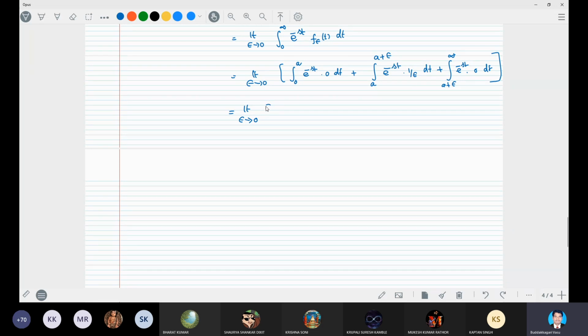Which will give you the quantity, I am just writing directly, minus 1 by epsilon s into e power minus as into 1 minus e power minus s epsilon. Okay?